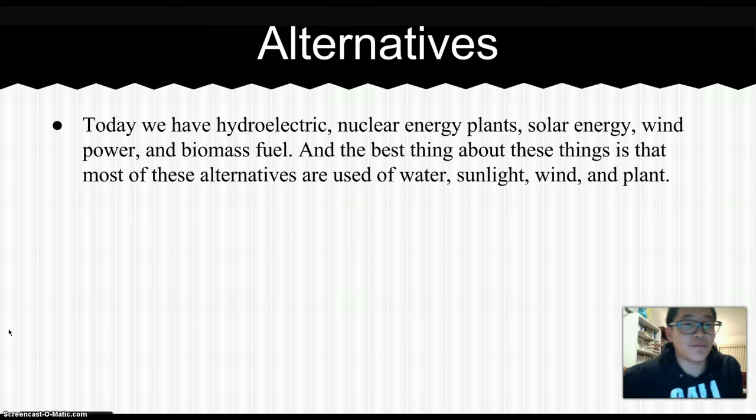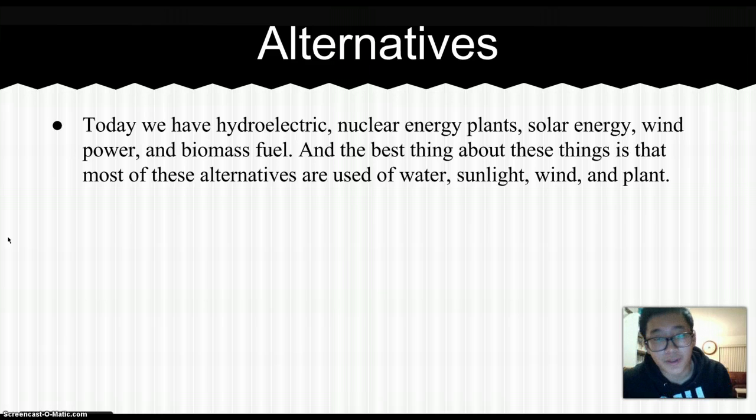things is that most of these alternatives use water, sunlight, wind, and plants. These are all renewable resources that can all be replaced as fast as they are being consumed. These alternatives are the key element to a safer environment, which can also save a lot of money and time.